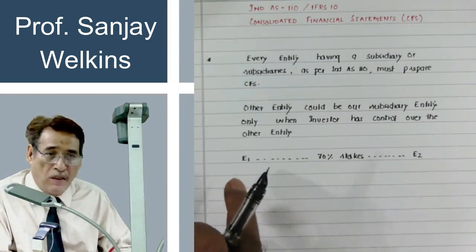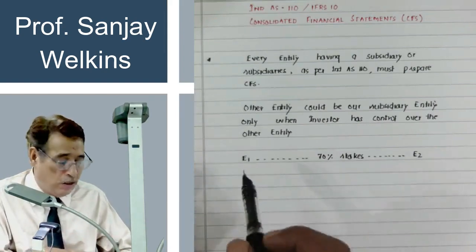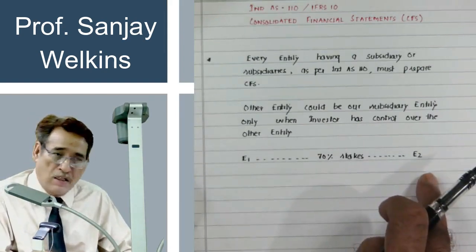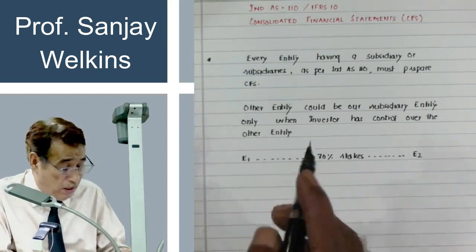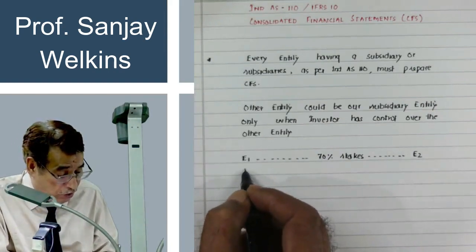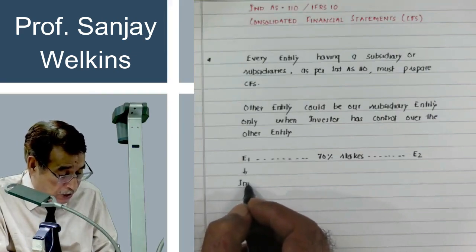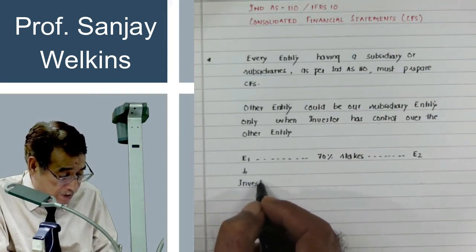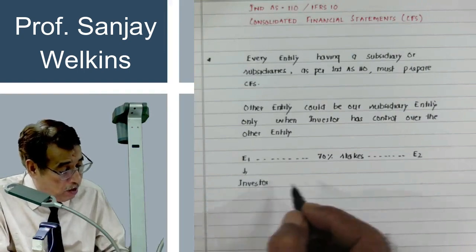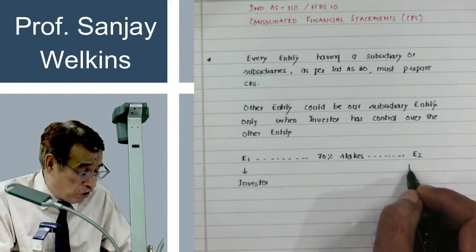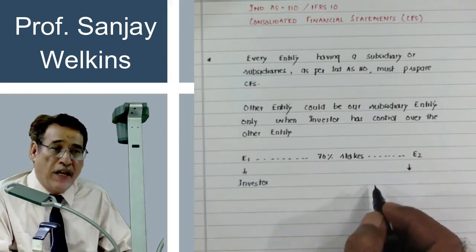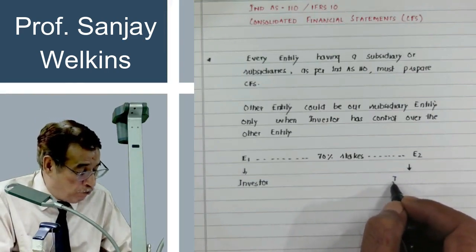So in accounting terminology we are having 70% stakes in this entity. In this case, E1 will be termed as investor, because this entity has invested the amount. And obviously the entity in which investment has been made will be termed as investee entity.